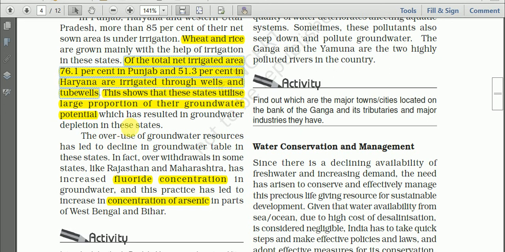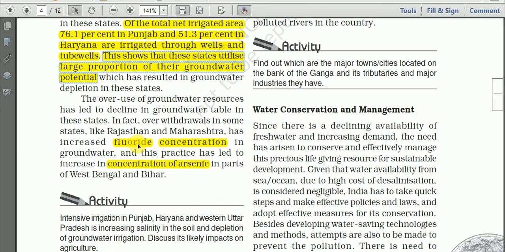This shows that these states utilize a large proportion of their groundwater potential. Just let me explain. We have some problems when we overuse the groundwater resources.